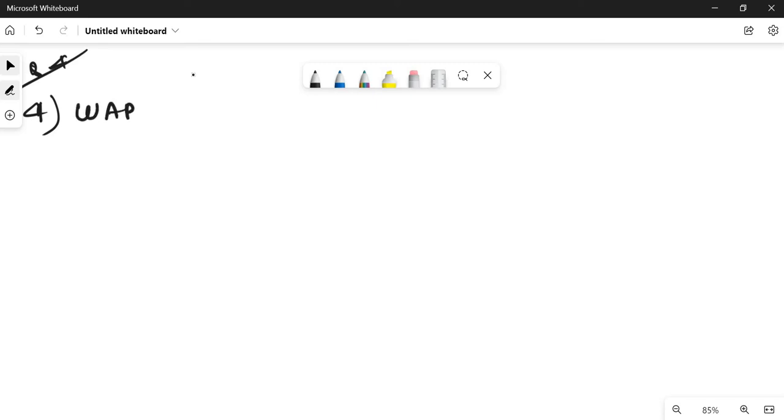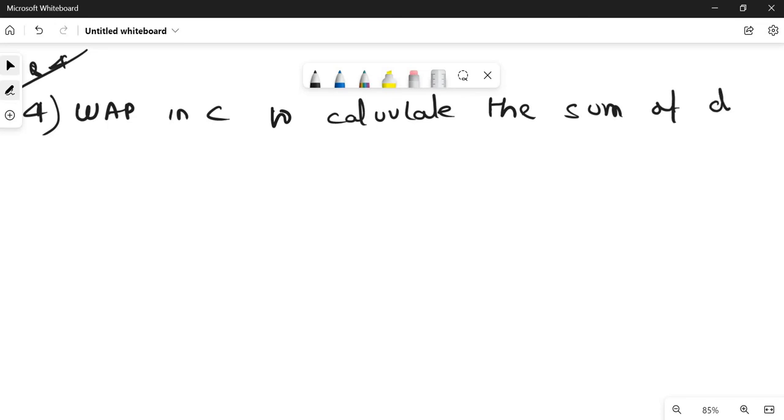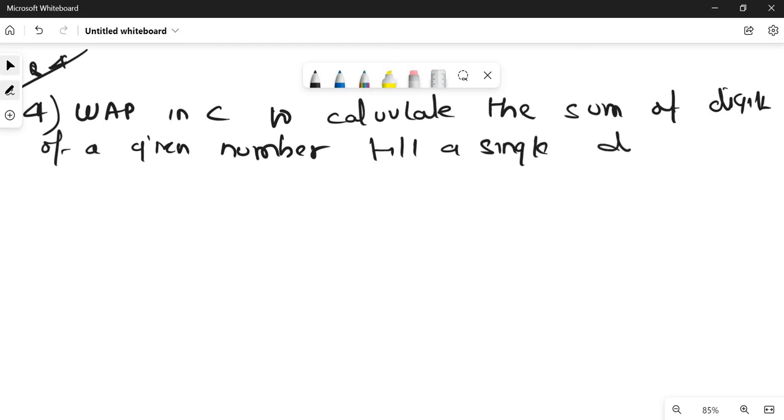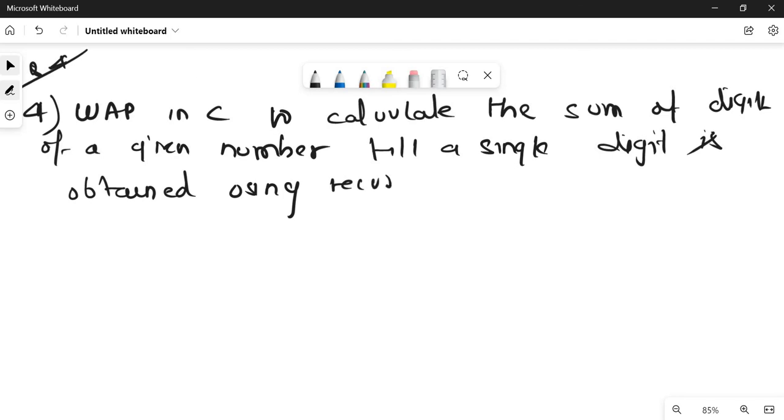Write a program in C to calculate the sum of digits of a given number till a single digit is obtained using a recursive function.